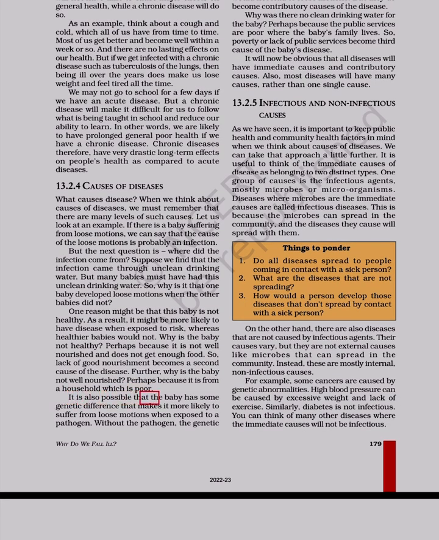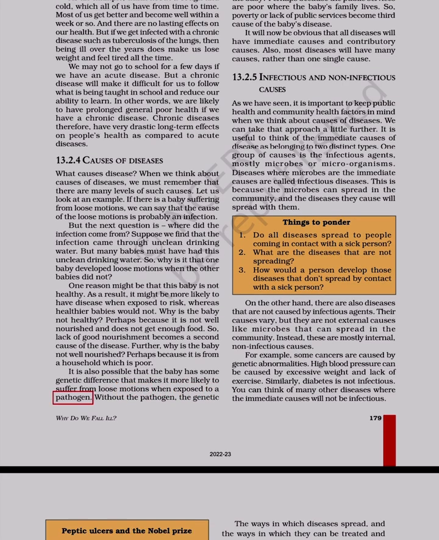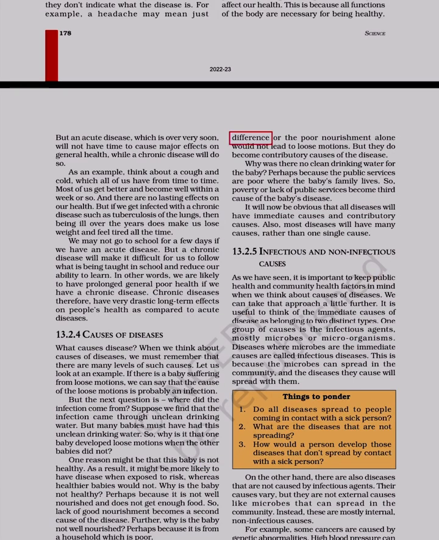It is also possible that the baby has some genetic difference that makes it more likely to suffer from loose motions when exposed to a pathogen. Without the pathogen, the genetic difference or the poor nourishment alone would not lead to loose motions, but they do become contributory causes of the disease. Why was there no clean drinking water for the baby? Perhaps because the public services are poor where the baby's family lives. So, poverty or lack of public services become the third cause of the baby's disease. It will now be obvious that all diseases will have immediate causes and contributory causes. Also, most diseases will have many causes, rather than one single cause.